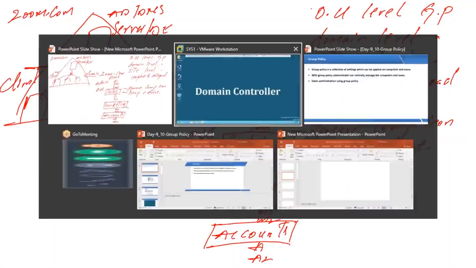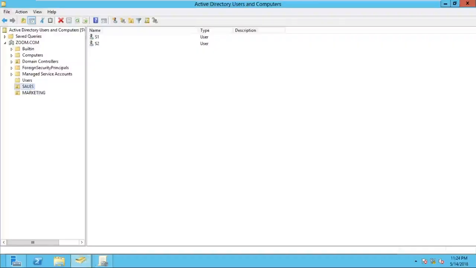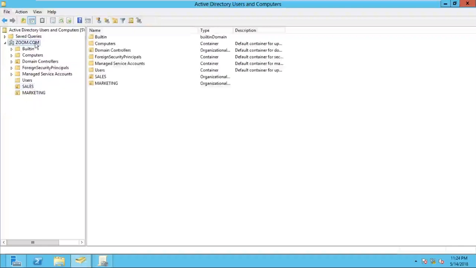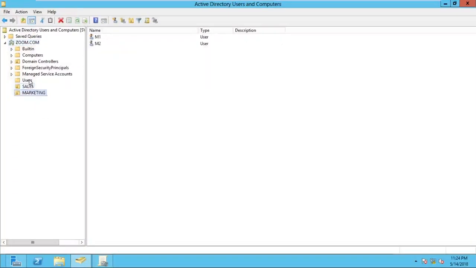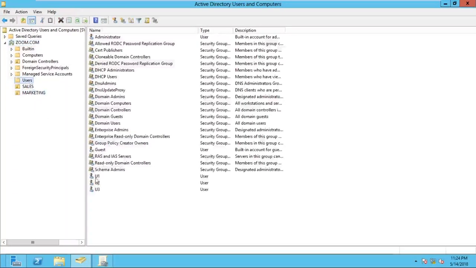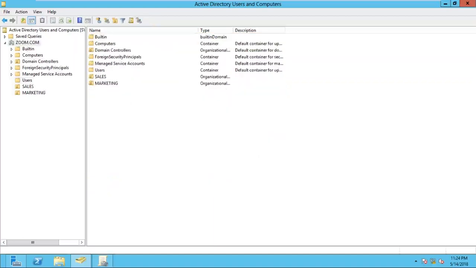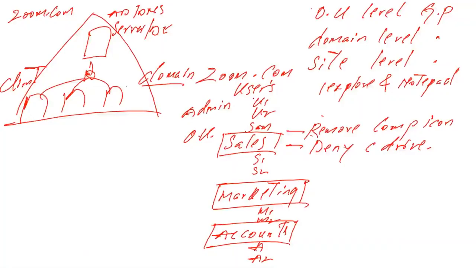So you can see, if I apply the policy on the sales OU, who is going to be restricted? Sales users, not marketing. But if I apply the policy on the zoom.com domain, who is going to be restricted? Sales users, the OUs, marketing also, and Users. In Users, you can see U1 and U2 users, right? And you have the administrator here. The administrator is also a user of this domain, so it is going to be affected. So if I apply the policy on the zoom.com domain, all these domain users are going to be restricted.